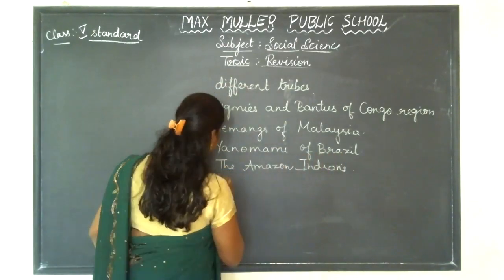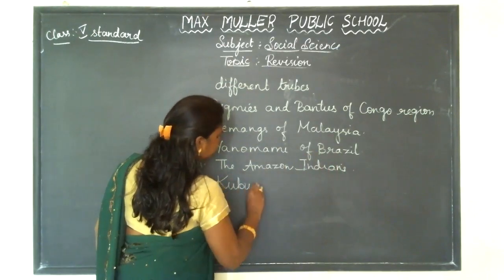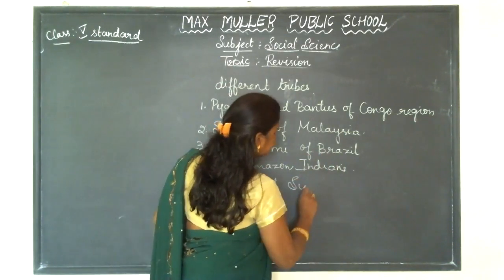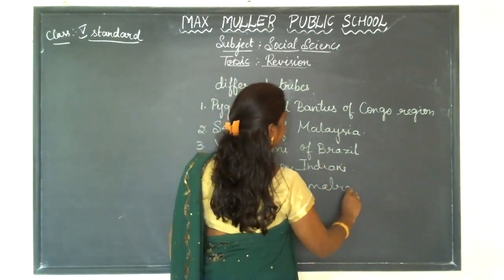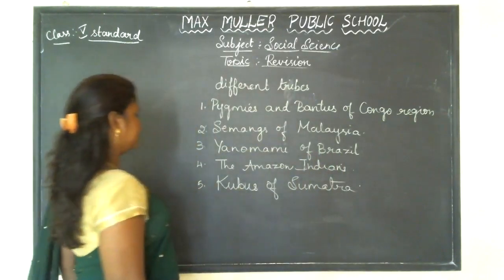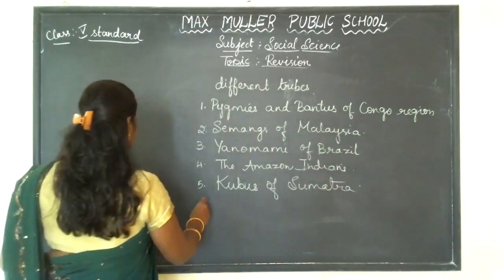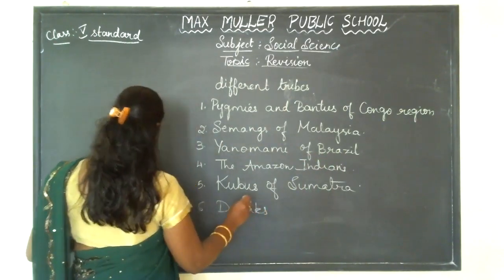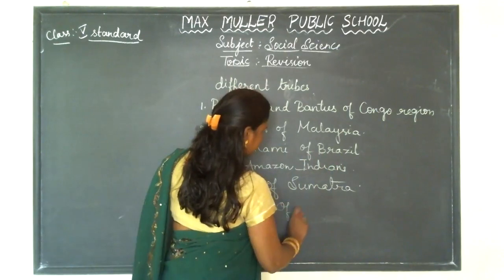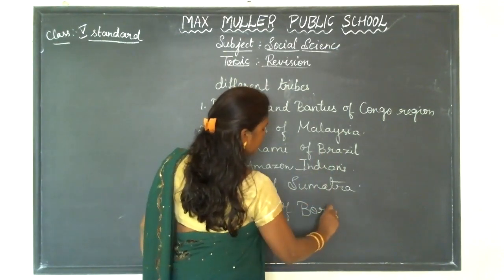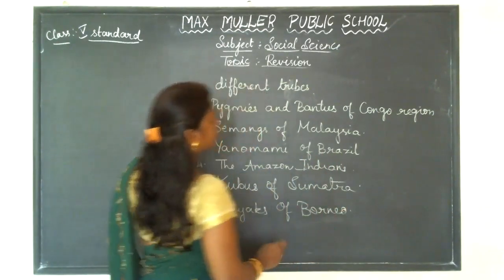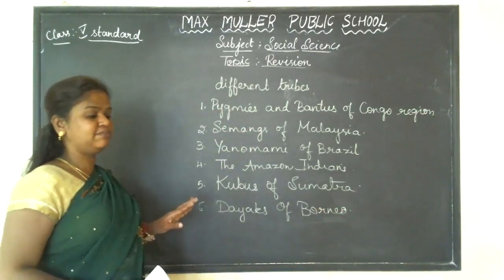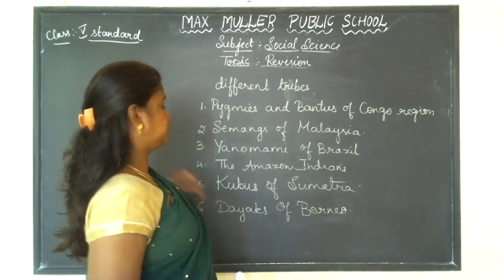The fifth one is Kubus of Sumatra. The last one is Dayaks of Borneo. So I'll just repeat once, children. Please listen carefully to what I am telling you. I am spelling it out.